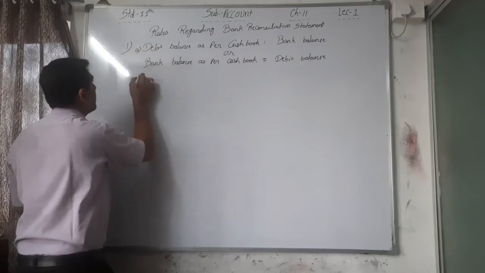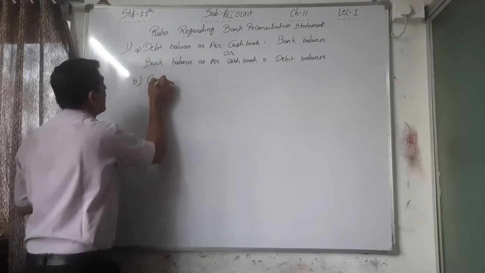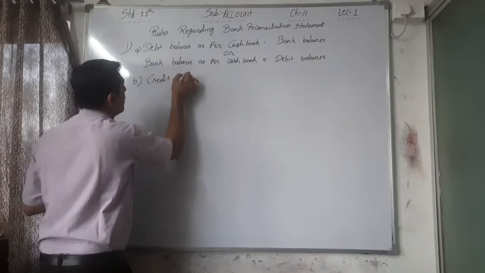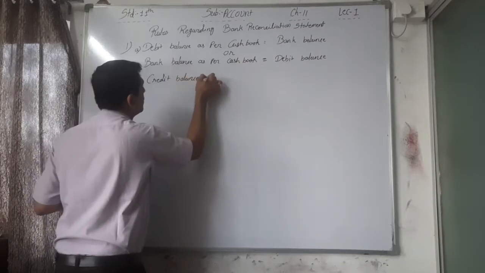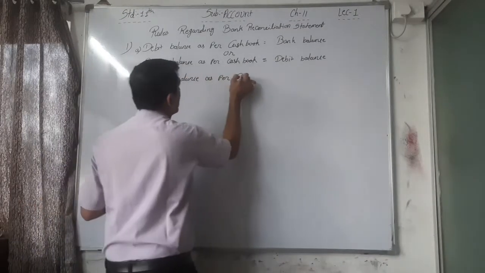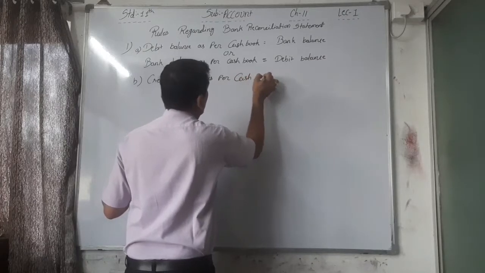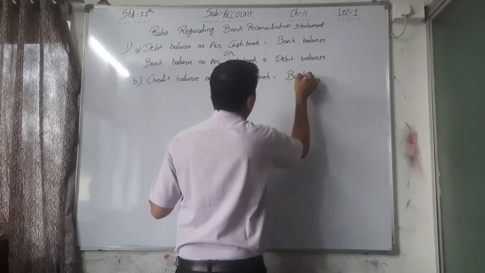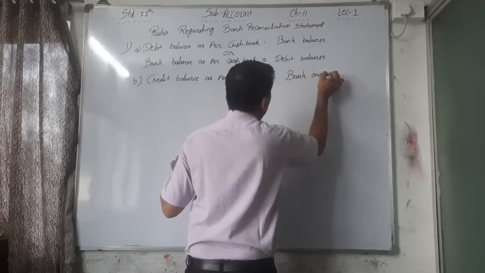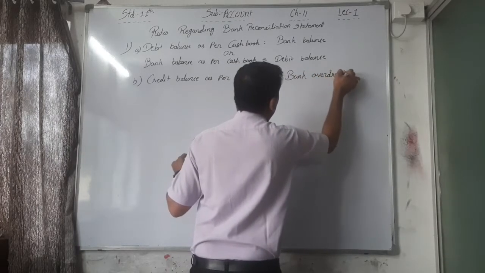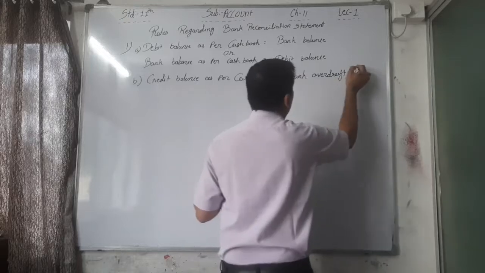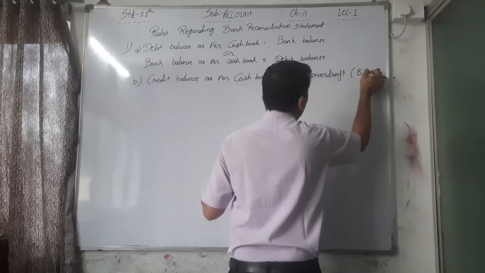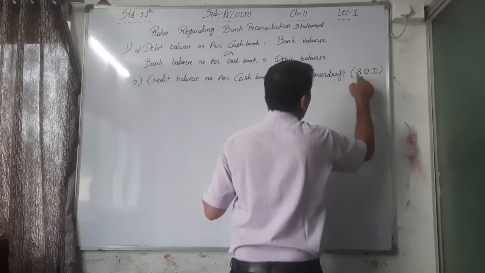Now B point, credit balance as per cash book is equal to bank overdraft, or in short, BOD, that is bank overdraft.